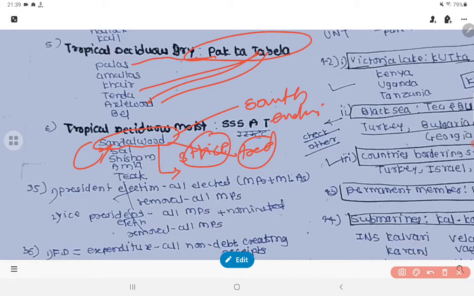I hope friends, and for the mnemonic, remember the triple SAT. You can name the word SAT, and here add two S. S is for sandalwood, then another one is sal, another S is for shisham, A is for amla, T is for teak. I hope you will understand all those.